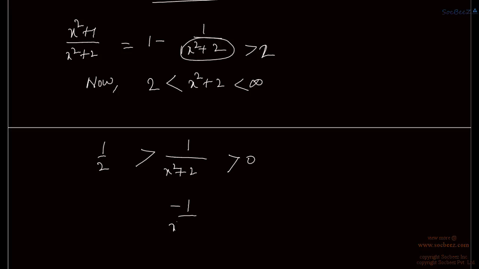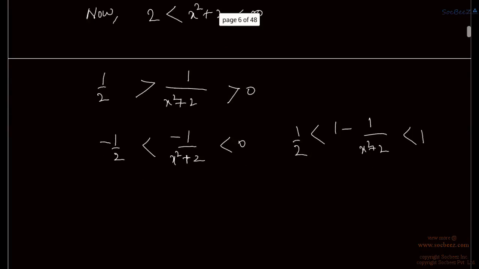Or we can write minus 1 by x square plus 2 lies between minus half to 0. Agreed? So we have 1 minus 1 upon x square plus 2 is always between half to 1, right?